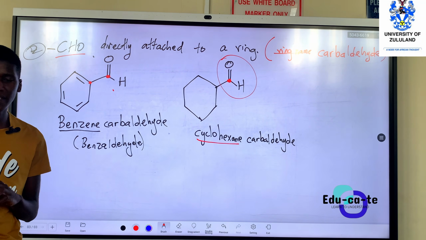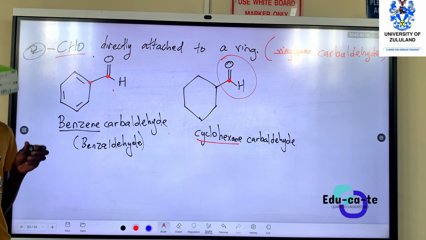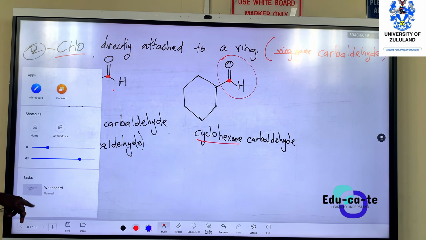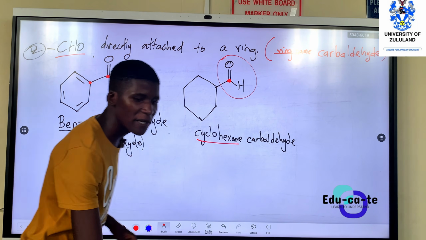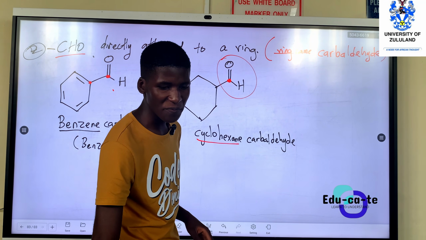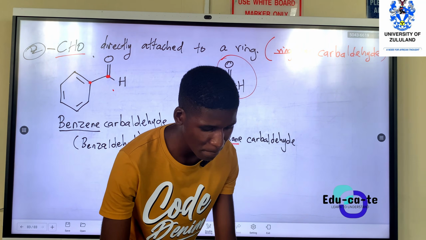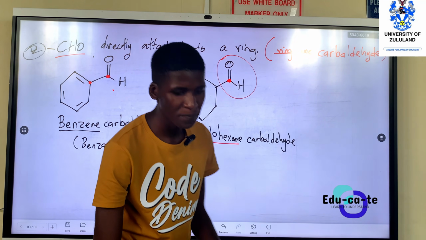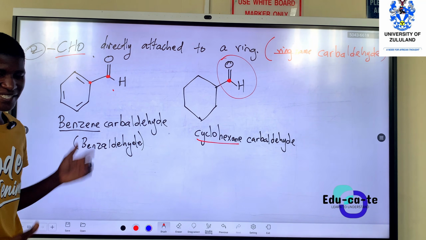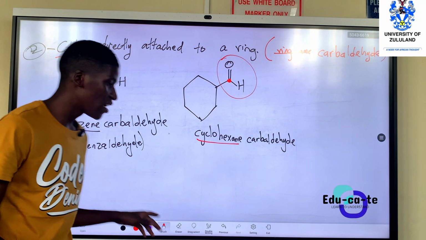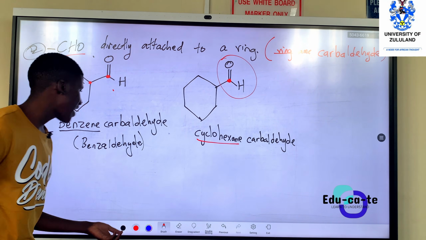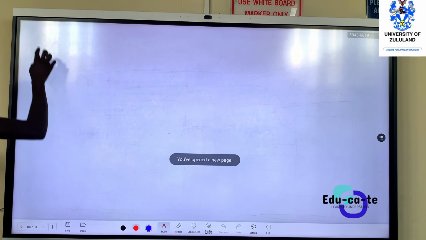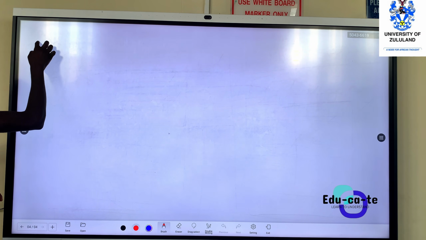Is that hard? It's not that difficult. So this is the second naming criteria for aldehydes. So yeah, nothing much more about aldehydes. We will see others. But now let's look at ketones again.